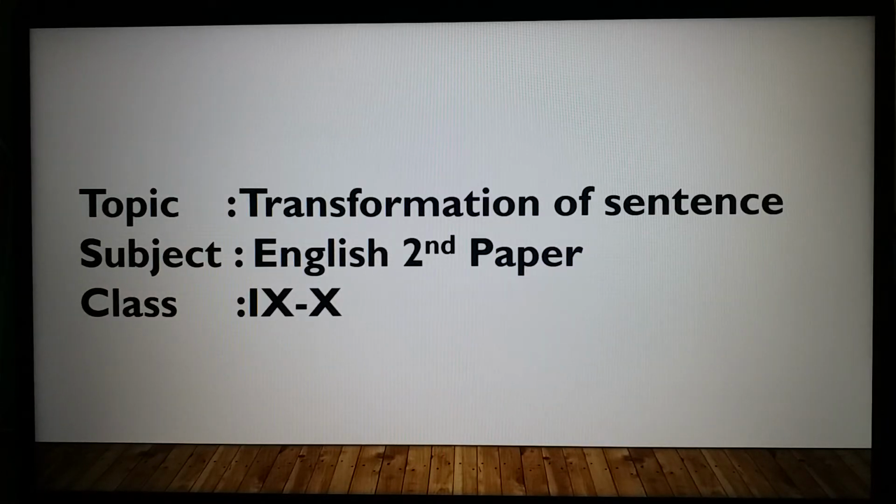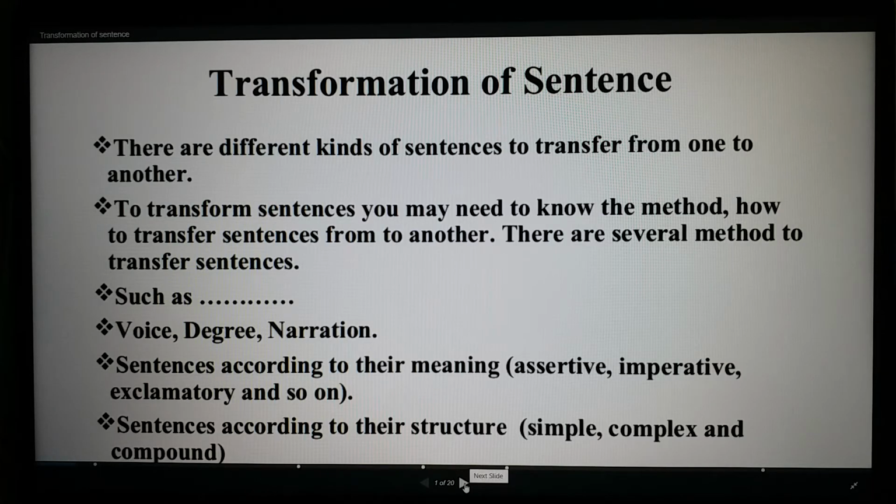So dear students, here you see my today's topic. My today's topic is a very important topic, somewhat difficult for the students. You see, transformation of sentence, subject English second paper for class 9 and 10. So dear students, now we will go to the discussion on the topic. I already said my today's topic is transformation of sentence.